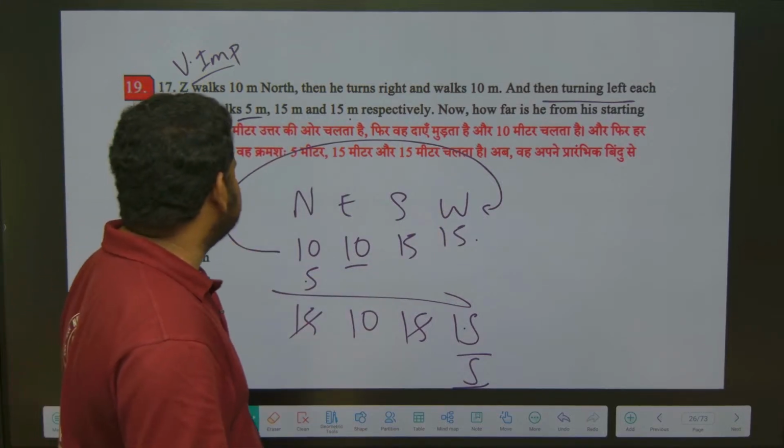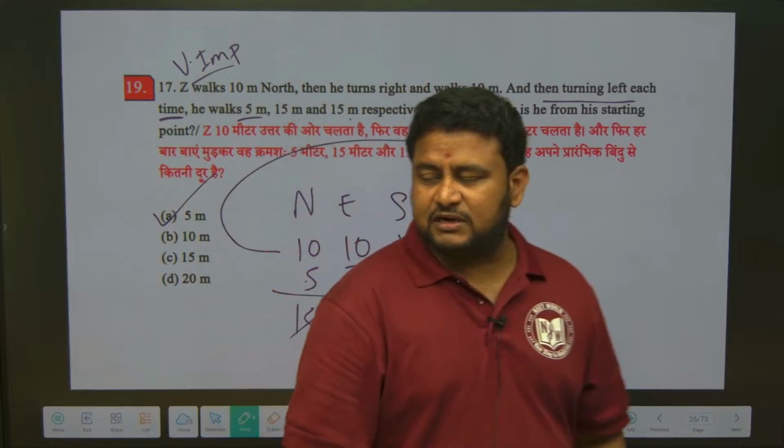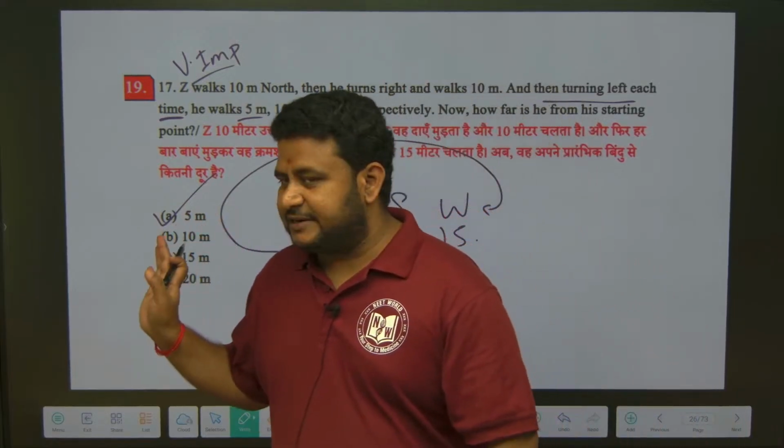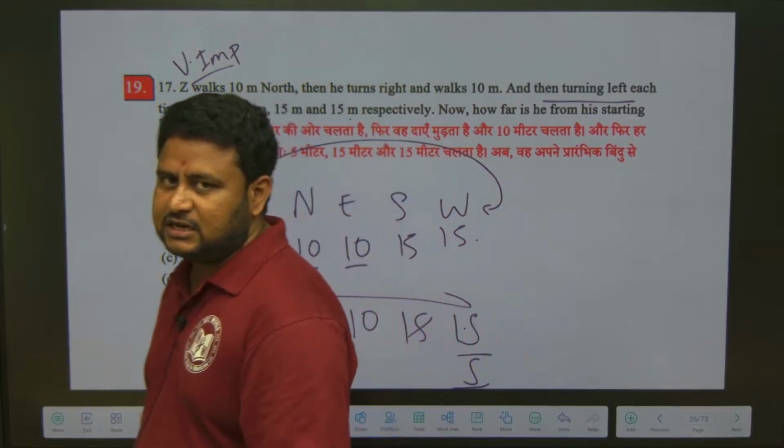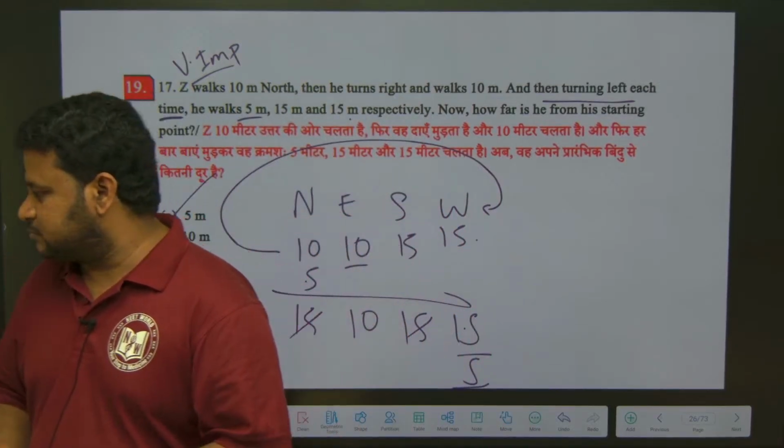Okay. How far is he from the starting point? 5 meter. And the direction is what? Direction definitely they have not asked, but still we have understood what is the direction that he is in. He is in the west direction. Clear? Got it? Let's move to the next question.